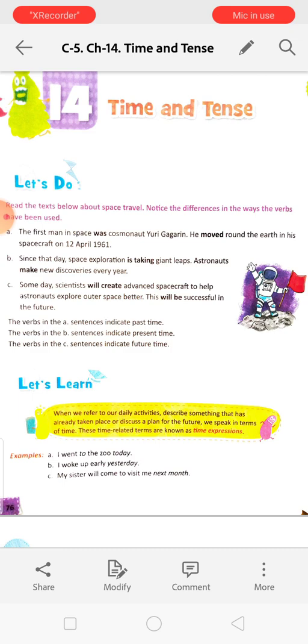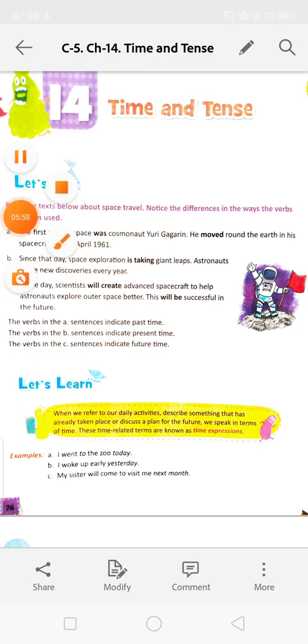Daily activity means whatever we are doing every day. And sometimes we are discussing what has already taken place, that means already done. Or we are discussing the plan that will happen in future or we will do in future. We speak in terms of time. These time related terms are known as time expressions.